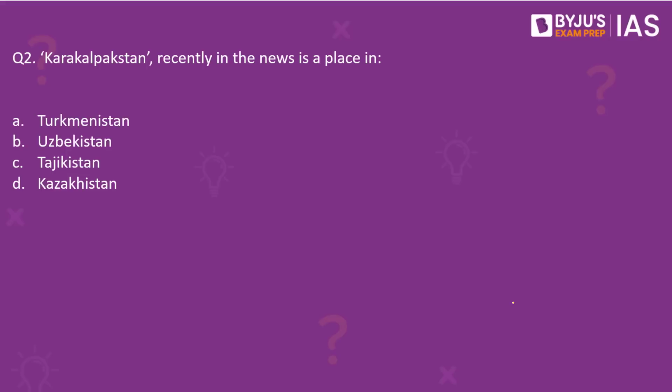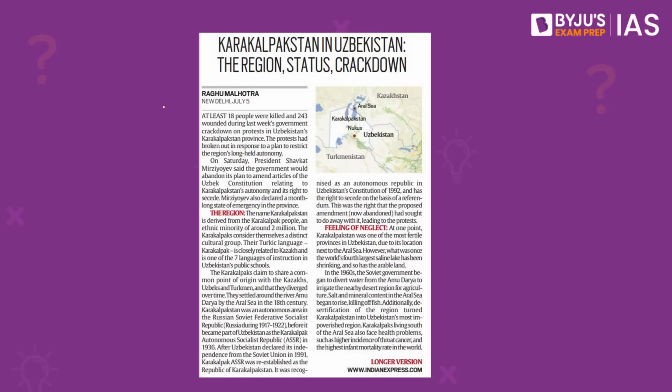Next, question number 2. The Karakalpakstan, recently in the news, is a place in Turkmenistan, Uzbekistan, Tajikistan, or Kazakhstan. The correct answer here is B. This is a place in Uzbekistan and is in the news recently, unfortunately, because at least 18 people were killed and more than 240 people were wounded because of the government's crackdown on the protests in this province of Uzbekistan.